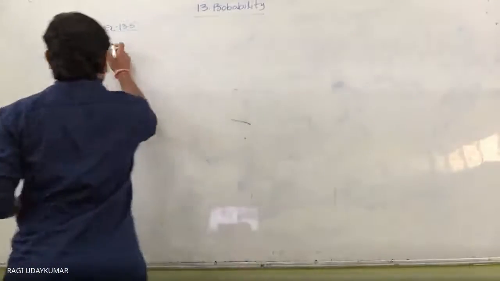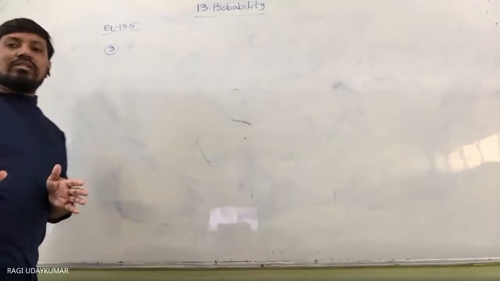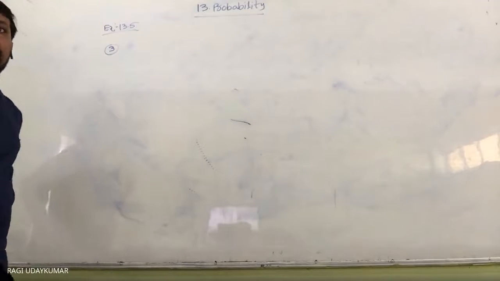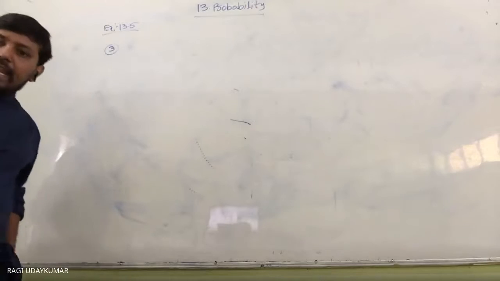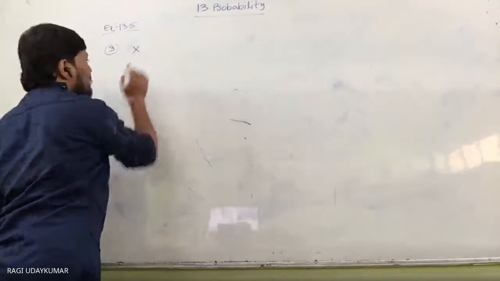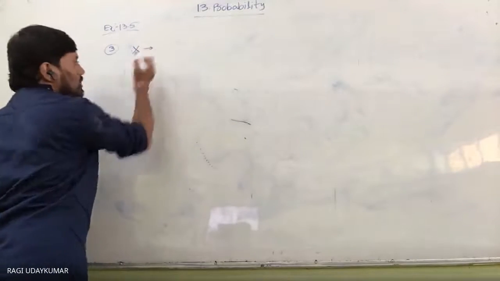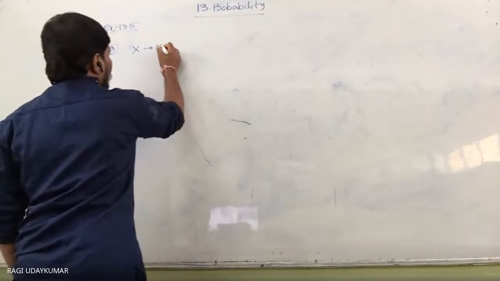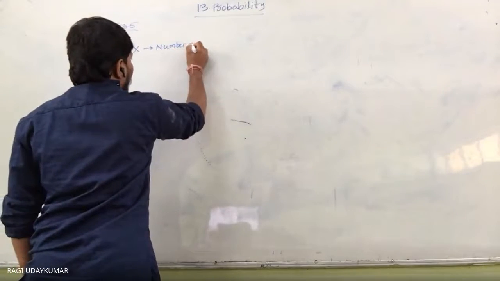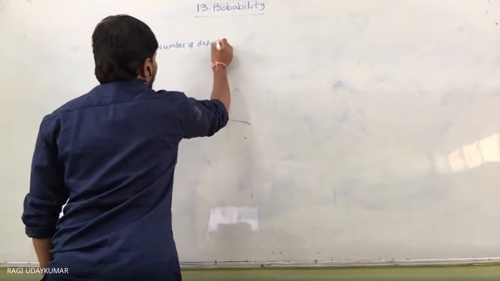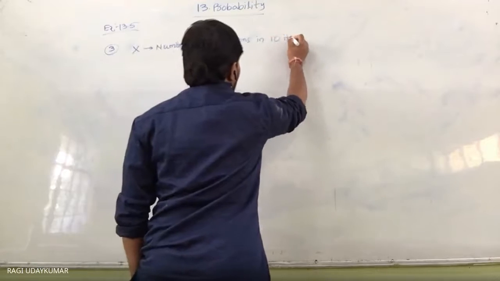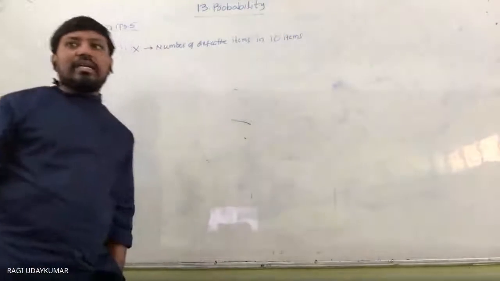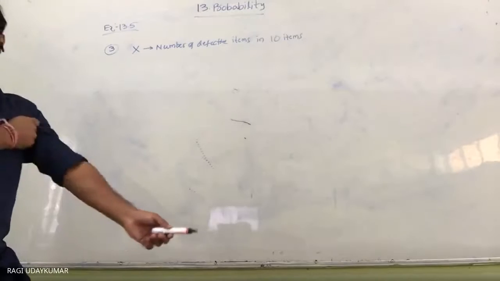Once you see this one, in this third problem you may get confused. So what is given to us, let us see here. X denotes the number of defective items. Means random variable X denotes the number of defective items in 10 items. Whenever 10 items are taken into consideration, when you draw them.